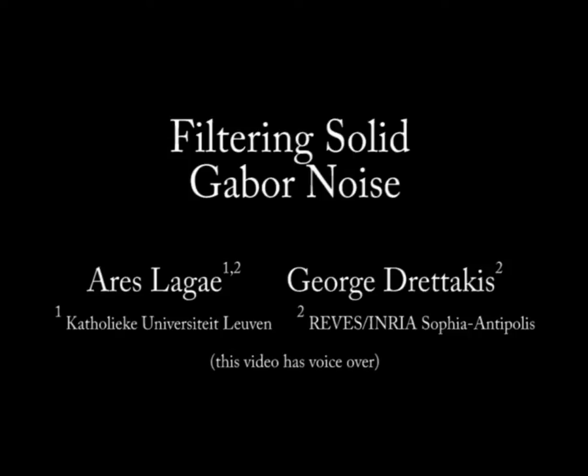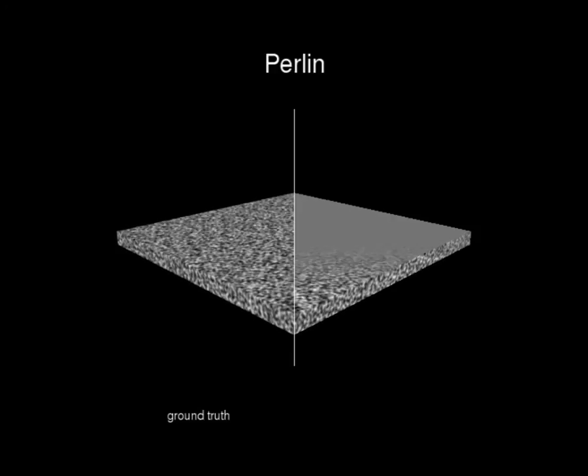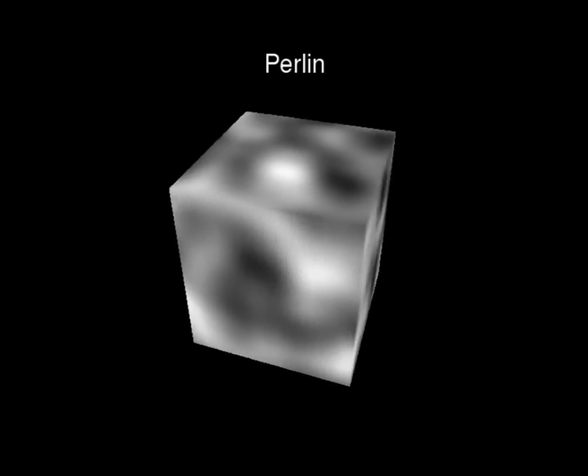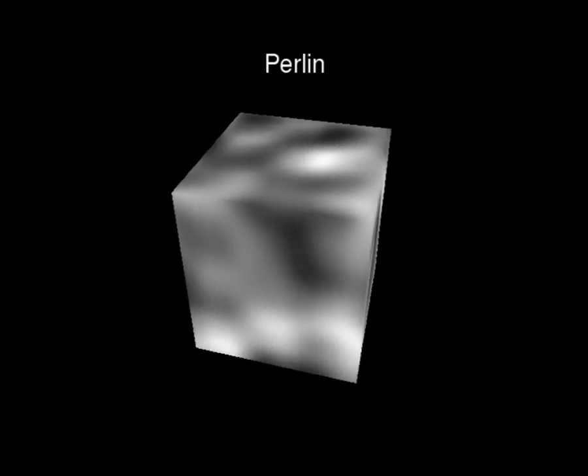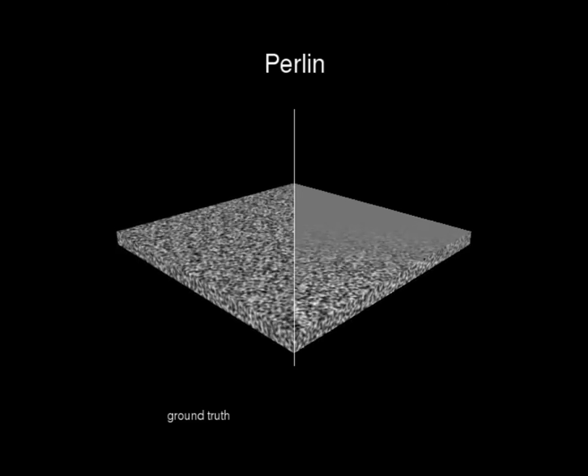No previous noise both preserves continuity over corners and allows high-quality anti-aliasing. The most popular solid noise primitive is Perlin noise. As we can see, it preserves continuity across corners. It can be filtered with frequency clamping, but this results in loss of detail.